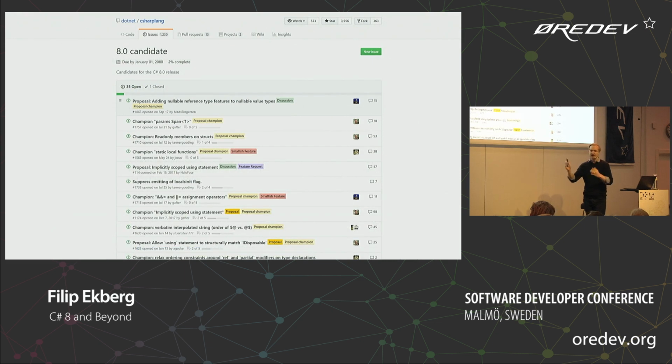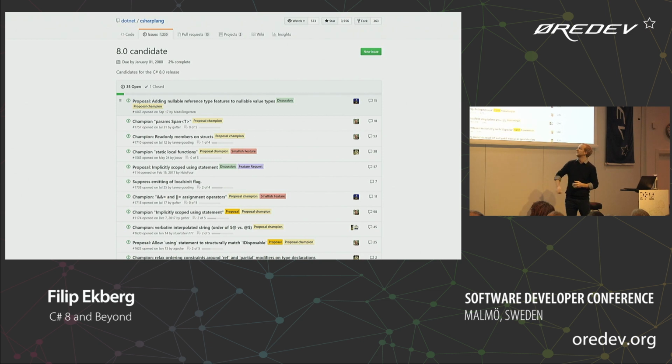And then on another page on GitHub, on the C# language page, they list all the champions they want to get into the language. We have things like read-only members for struct. So who's excited about that? I think more people are excited about records and improvements to pattern matching rather than some of these small features. But since it's open source, a lot of people can contribute to these discussions and make sure that this gets into the language. As long as we can get hands on the compiler from the community, that means that we can get more features into the language, and we can get an even better programming language than we already have.